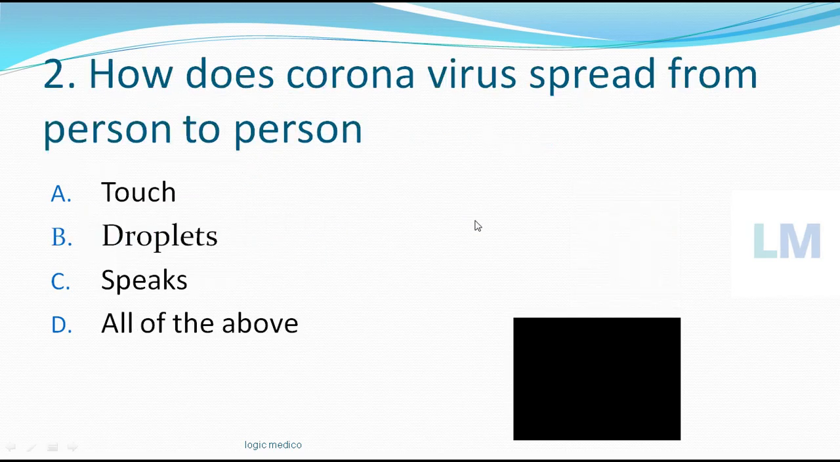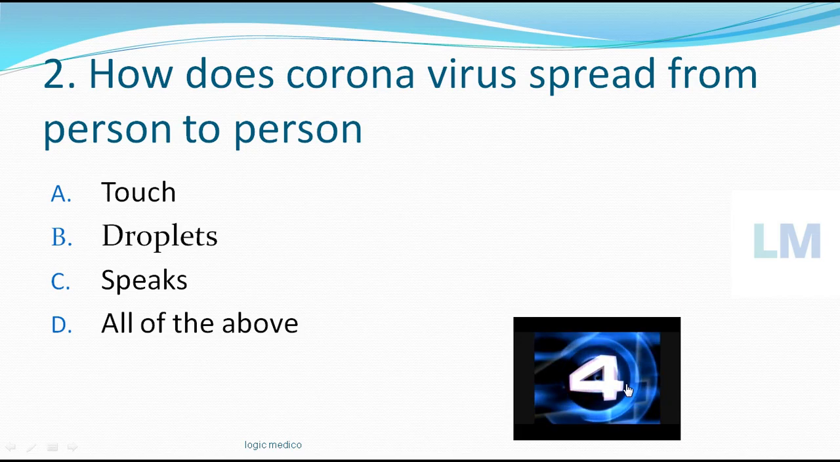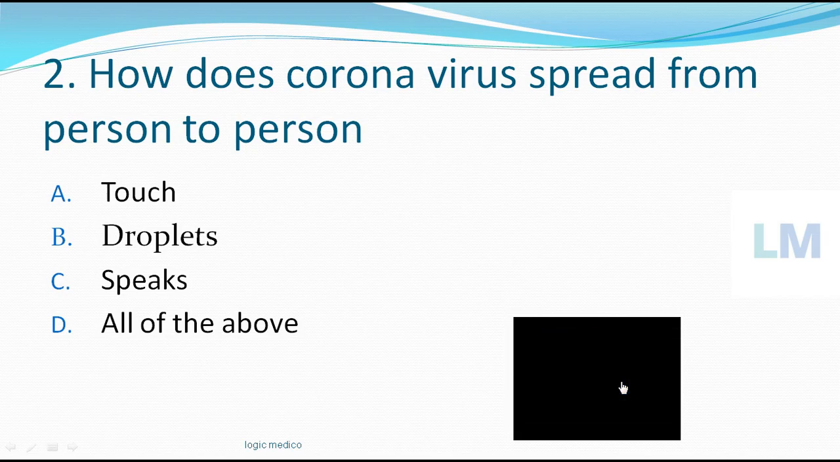How does the coronavirus spread from person to person? Interesting. By touch, or by droplets, or when the person speaks, or all of the above. Time starts now. So the coronavirus spreads from person to person by all of the above methods.